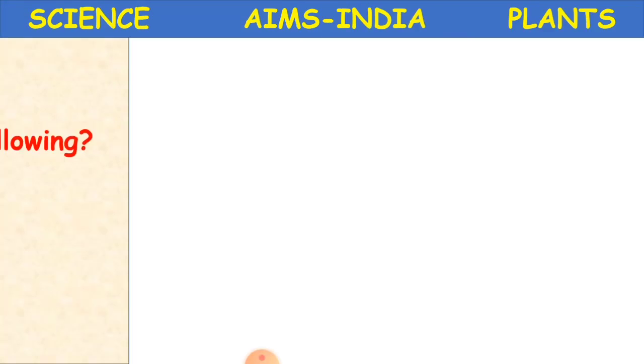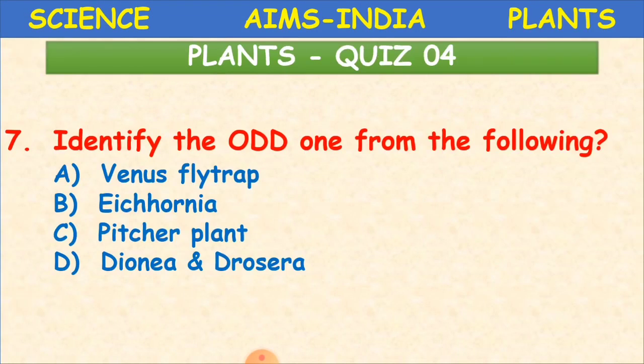Yes, the next question. Identify the odd one from the following. The first one is Venus flytrap. B is Eichhornia. C is pitcher plant. D is Dionaea and Drosera. So if you see, children, you have two types of plants here. One is insectivorous plants, another one is floating aquatic plant.